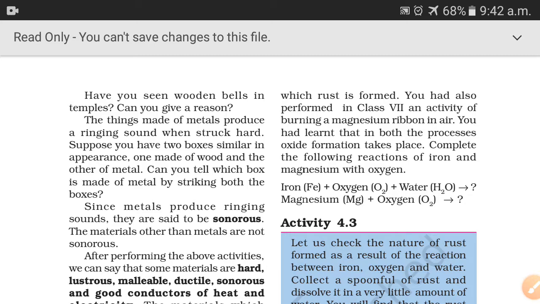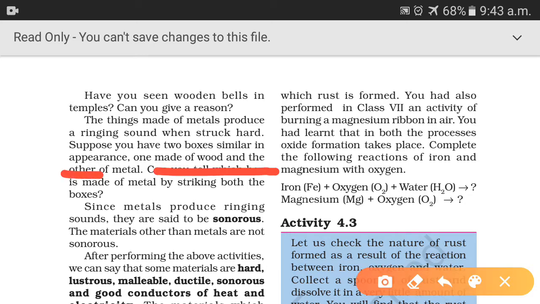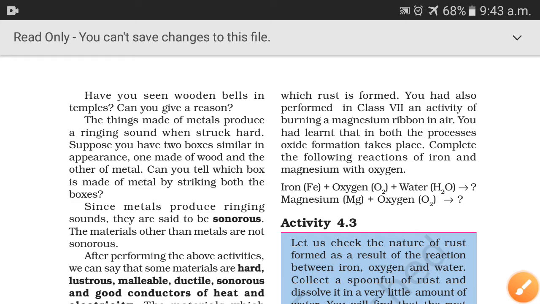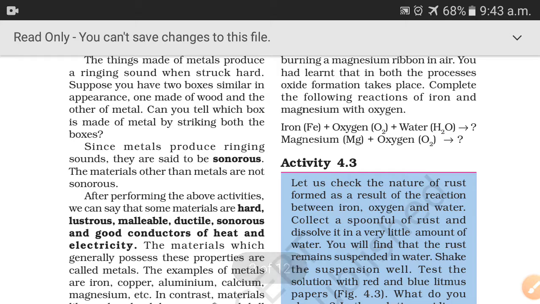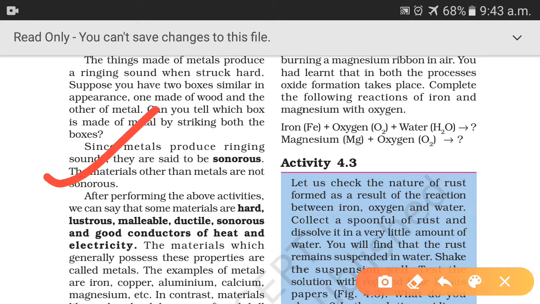Suppose you have two boxes similar in appearance, one made of wood and the other of metal. Can you tell which box is made of metal by striking both the boxes? Yes, we can tell easily, because if it is metal, it will produce sound when hit with an object, and if it is non-metal, it will not produce sound when hit with an object. So since metals produce a ringing sound, they are sonorous.